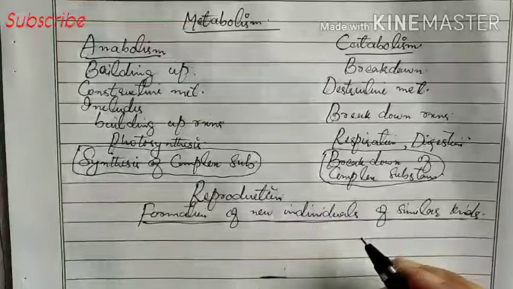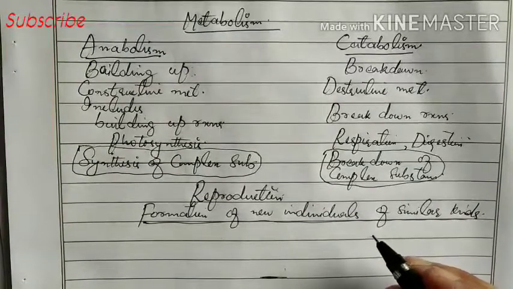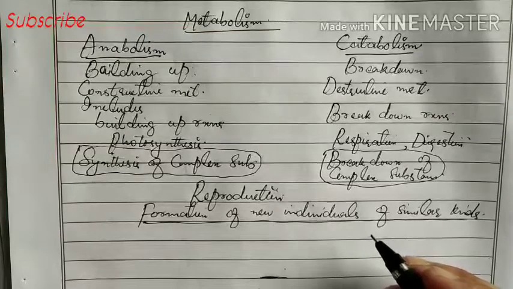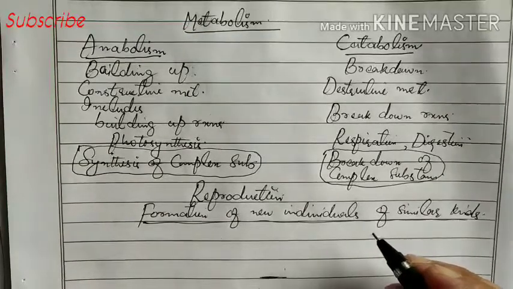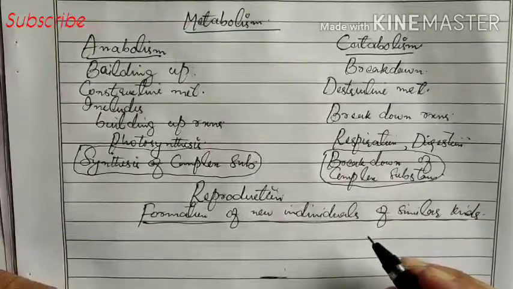We know that there are two types of reproduction, that is sexual reproduction and asexual reproduction. We will not go into detail about sexual and asexual reproduction; we will study that separately in the next session.